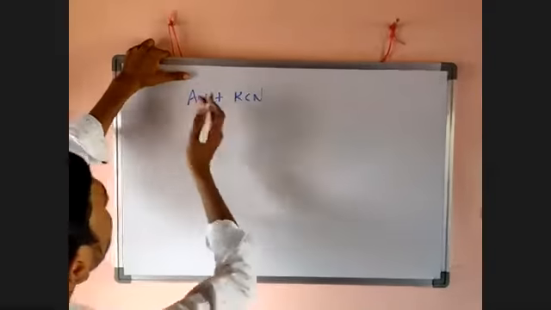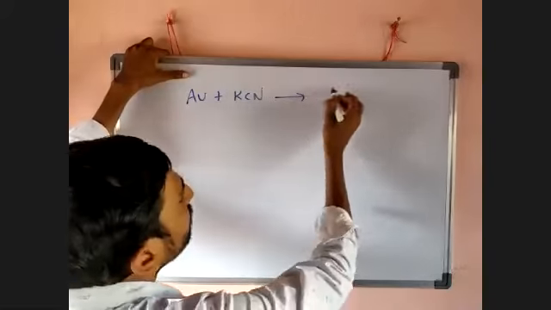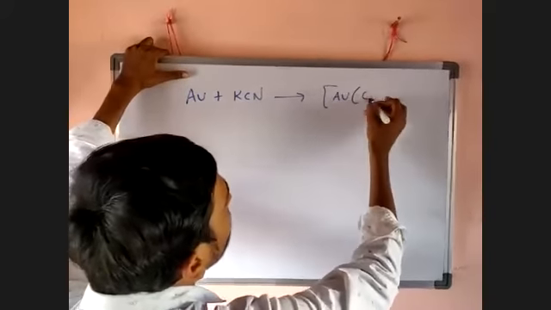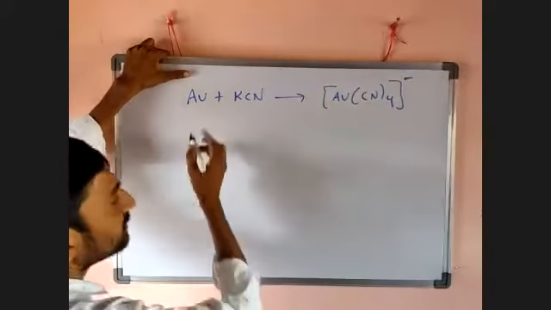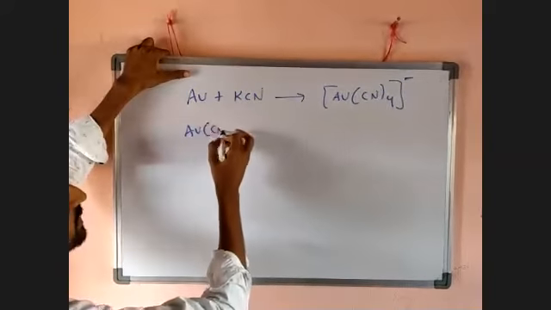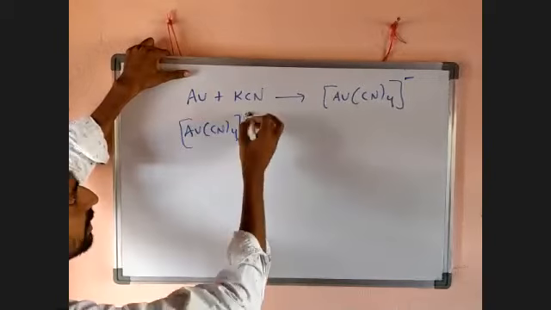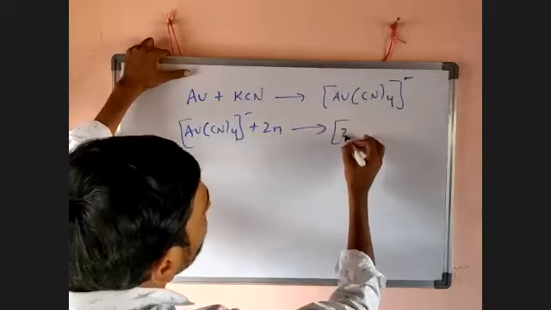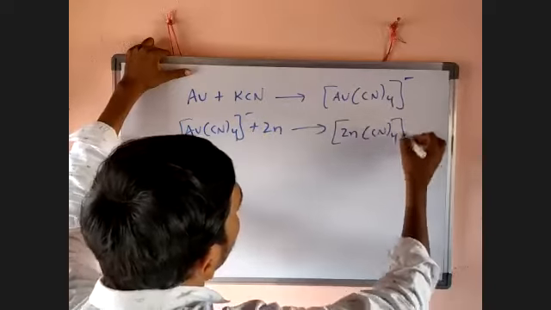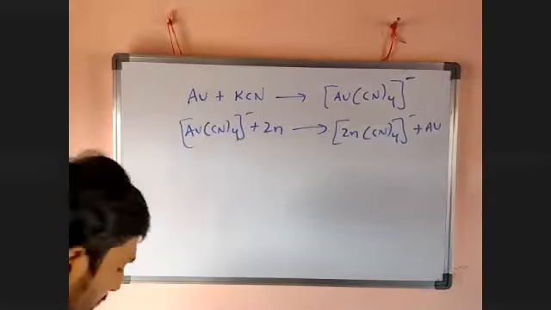If there is any contaminant, only gold reacts with KCN. So it converts into Au(CN)4 minus. Then this Au(CN)4 minus is treated with zinc. Zinc replaces the gold, and we get Zn(CN)4 2 minus plus Au, which is not present in the textbook.